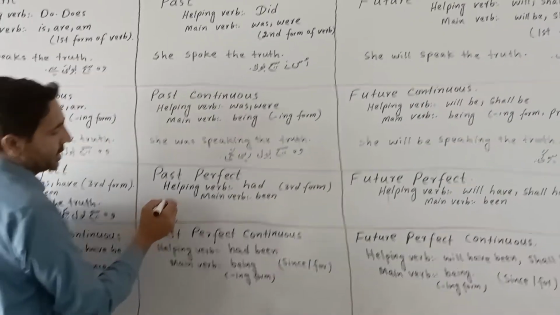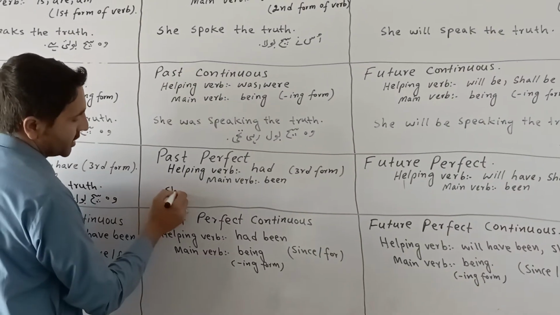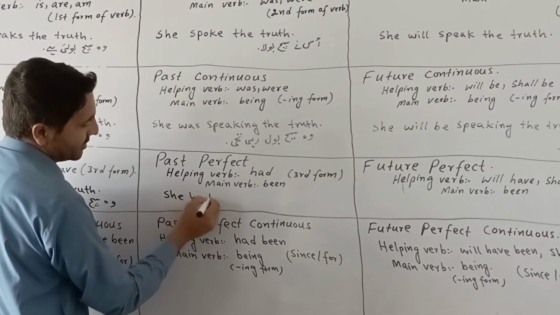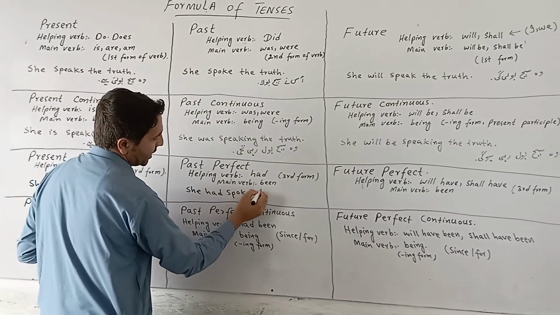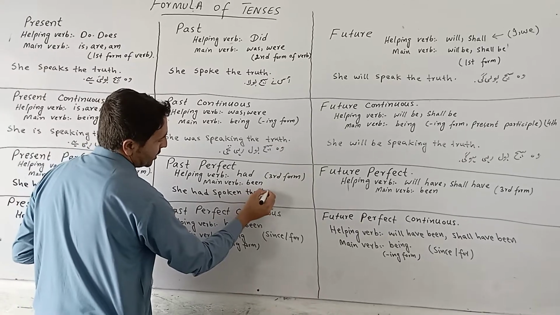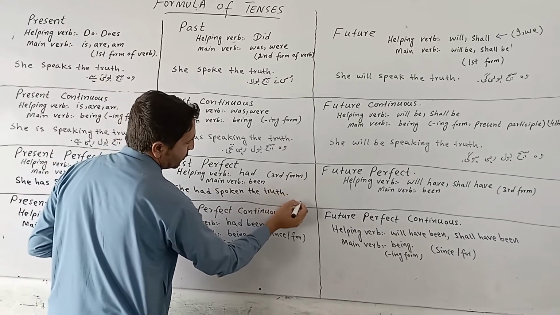In past perfect tense, we use she had spoken the truth.